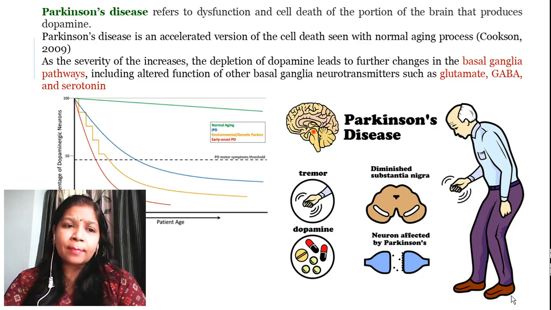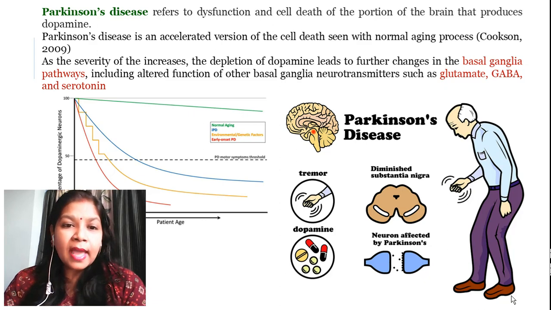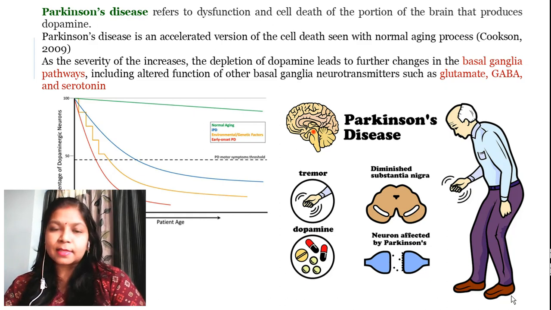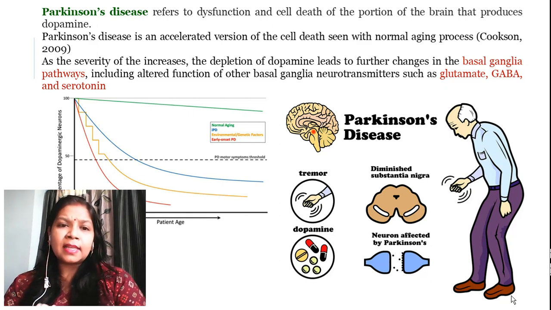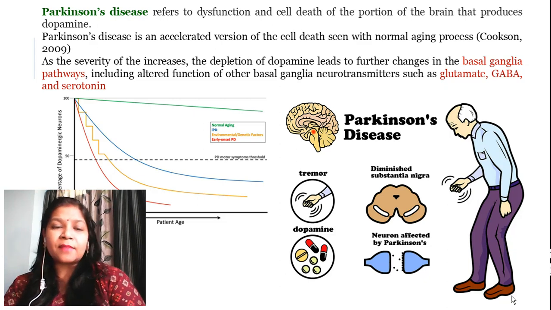Now I have kept a graph here. You can see that this green line indicates the normal aging process, the blue line indicates the IPD, the yellow line indicates the genetic factors, and the red line indicates the early onset of Parkinson's disease. Now you see that in normal aging, the graph is a straight line, or you can say it is not a slanting graph, so the normal aging process happens and there is a depletion of these cells at a very slow rate.